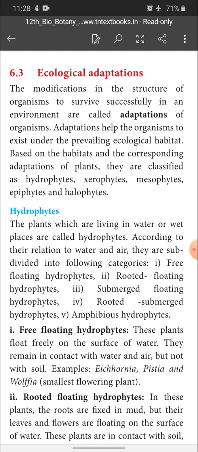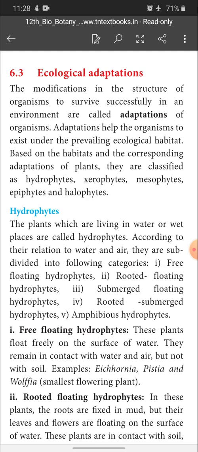Adaptations help the organism to exist in the prevailing ecological habitat. Based on habitats and the corresponding adaptations, plants are classified as hydrophytes, xerophytes, mesophytes, epiphytes and halophytes.